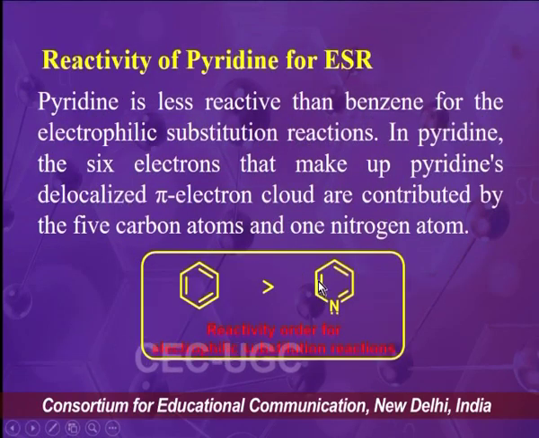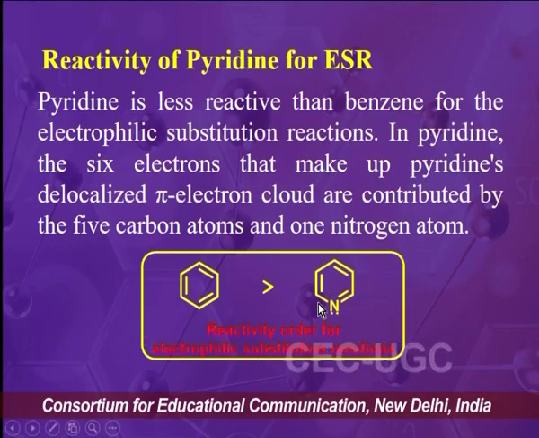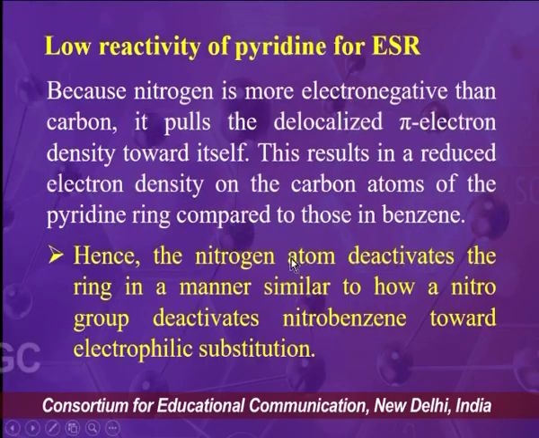So, that is why pyridine is less reactive than benzene for the electrophilic substitution reaction. In fact, this nitrogen atom deactivates the ring in a manner similar to how a nitro group deactivates nitrobenzene towards the electrophilic substitution reaction.